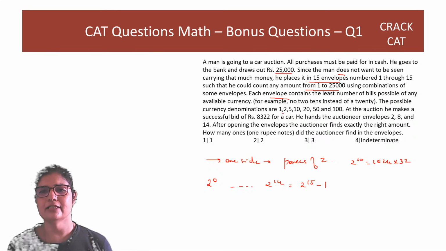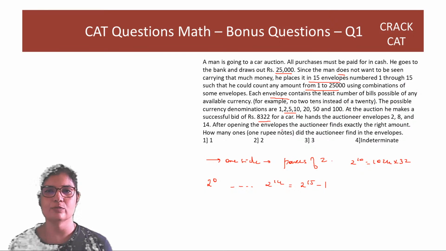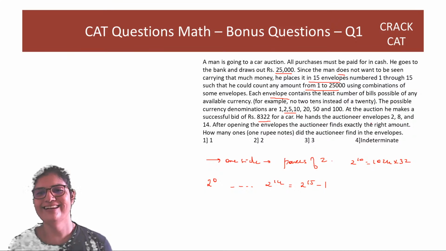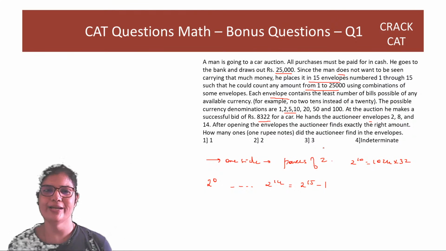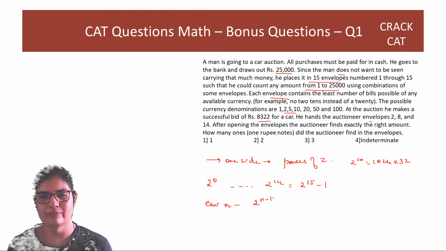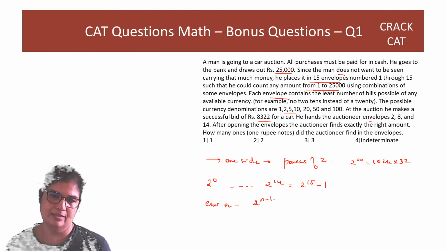The possible currency denominations are so much. At the auction, he makes a successful bid of 8,000. I want the car also for 8,000. He hands envelopes 2, 8 and 14. So envelope N, right, has 2 raised to n minus 1 rupees in it.